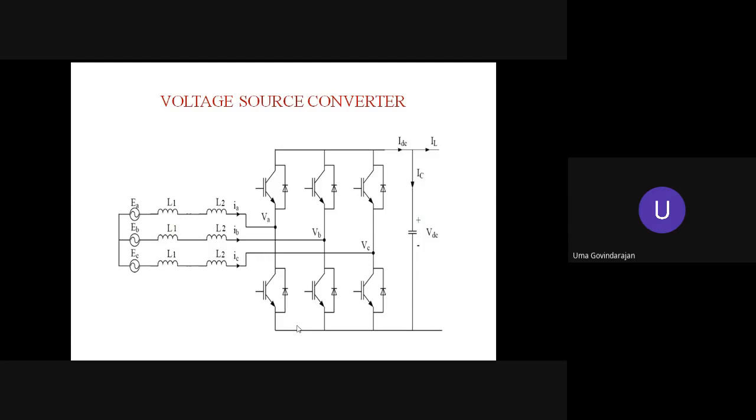But the way in which the switches are turned on and off in the three-phase inverter decides the mode of operation. As I mentioned, you can make the current IA in phase with EA, IB in phase with EB, which is UPF operation. This is also possible by intelligently controlling the switches. This intelligence is nothing but a calculation of the different components of the power, and which one you want to supply and which one you want to suppress. Based upon that information, all these are calculated, converted into switching pulses, and given to the different devices.